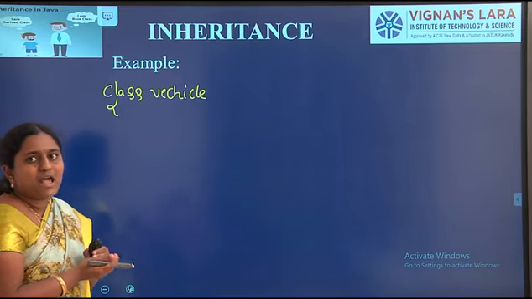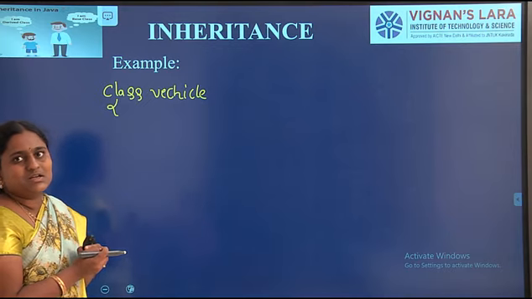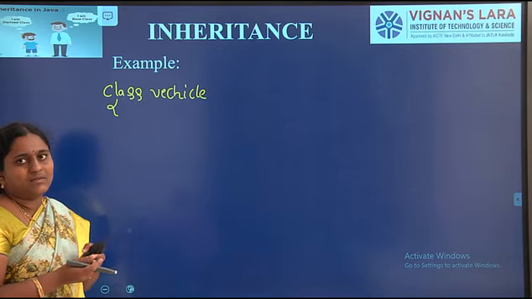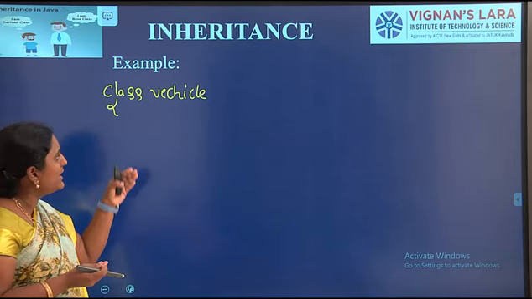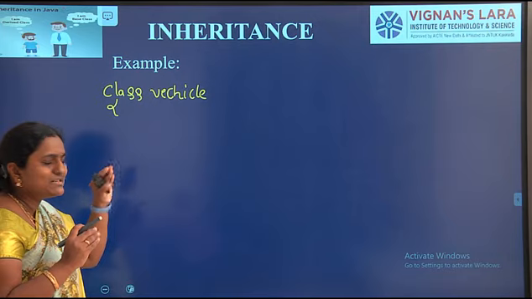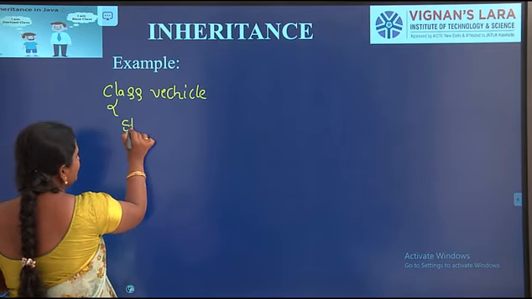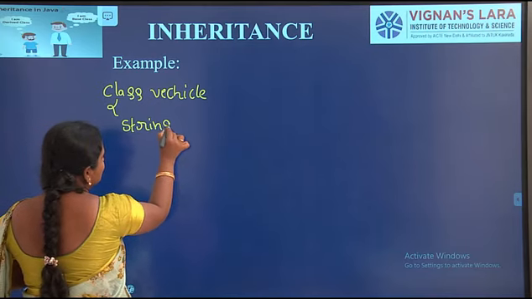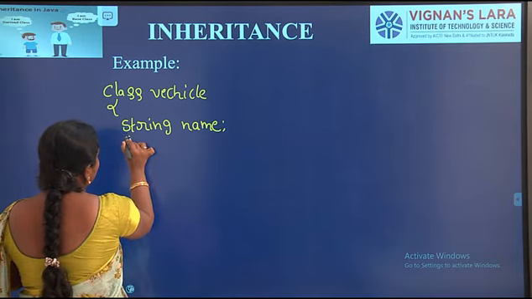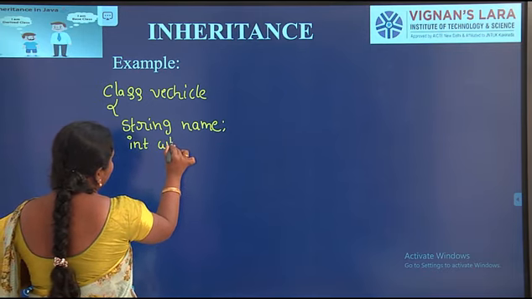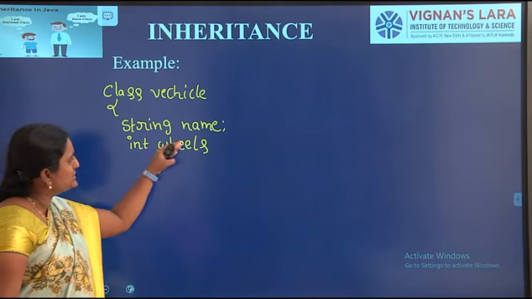In this class, I want to define two variables, name and wheels. Name is the vehicle name, and wheels is how many wheels a particular vehicle has. That's why I want to define two variables, name and wheels. Here name is string type, String name, int wheels.